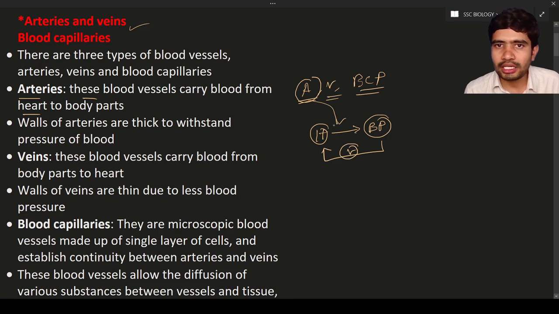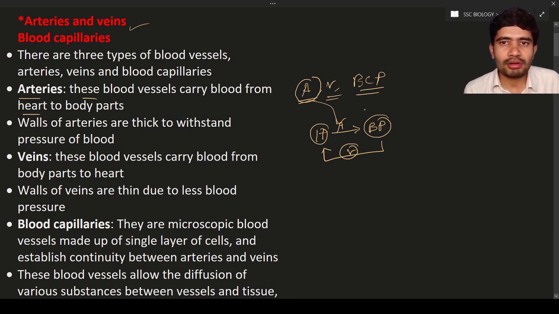So arteries help in the transportation of blood from the heart to body parts, and in the other direction, the blood from the body parts to the heart is carried by the veins. So arteries mean supply of blood, veins mean collection of blood.